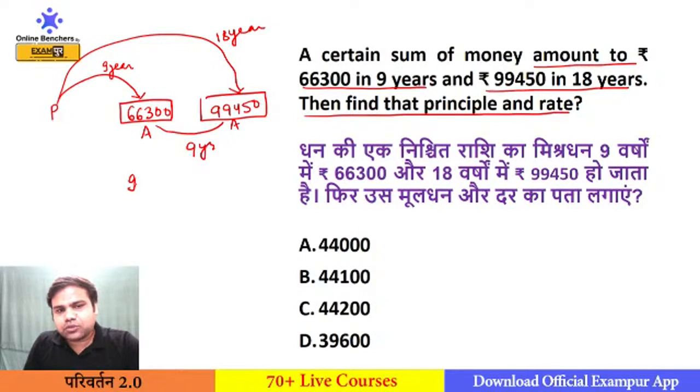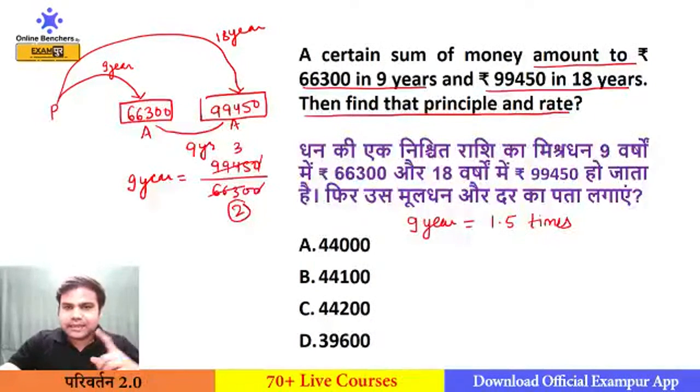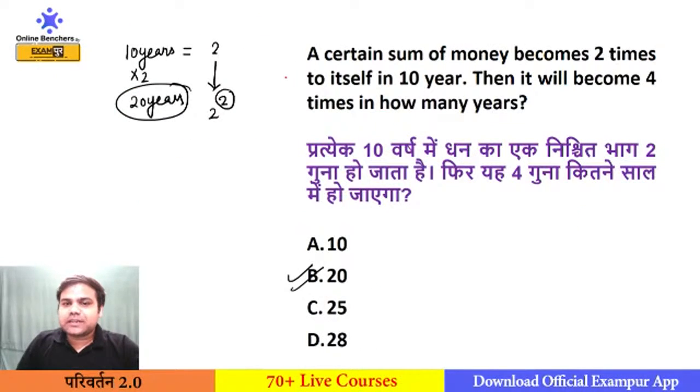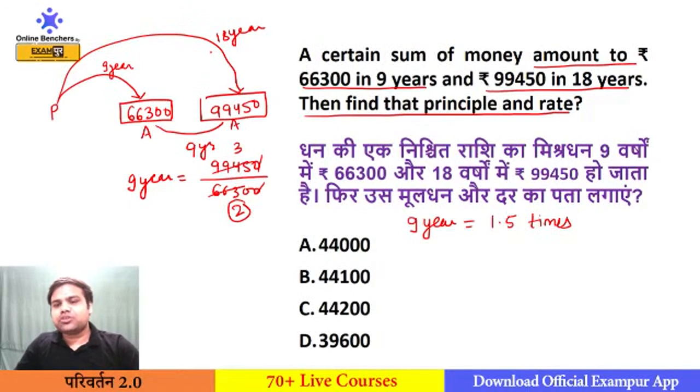So if I ask you how many times this 66,300 becomes, this is a good question, because in the previous question you need not solve in how many years it will become how many times, because it is given to you that in every 10 years it will become 2 times. But in this question you have to first find in how many years it will become how many times.